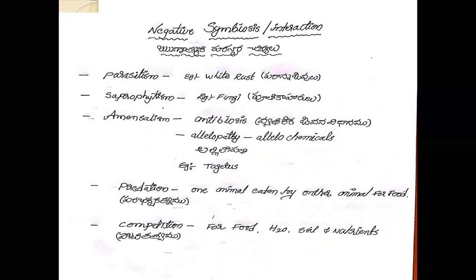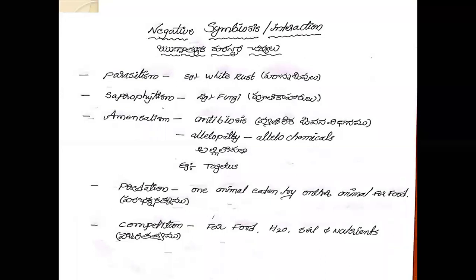On the Brassicaceae plants the fungus develops as a parasite, the plants are harmed by the fungus, and the fungus benefits from the plants.